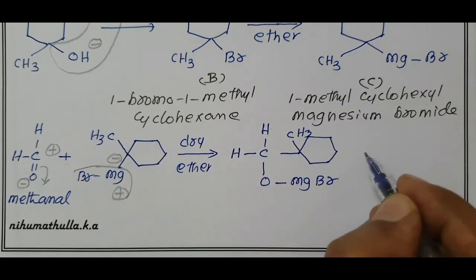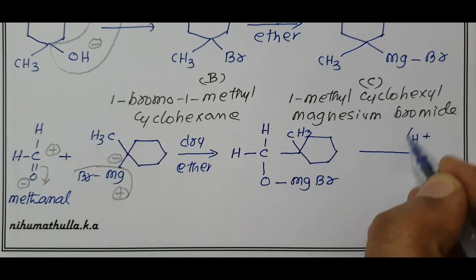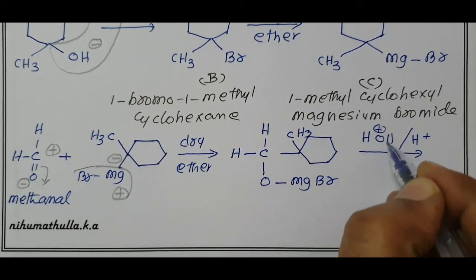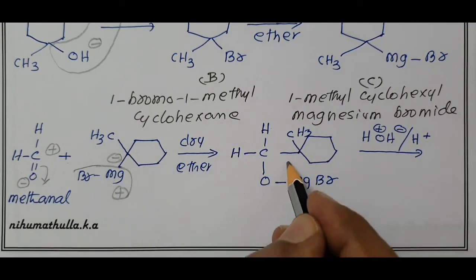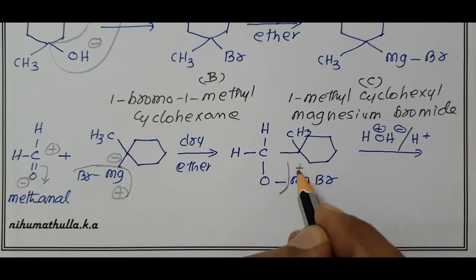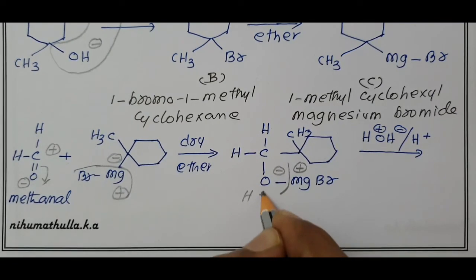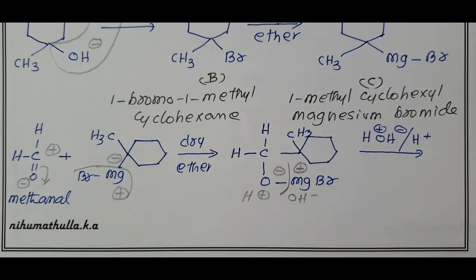which on hydrolysis in the presence of mineral acid, dilute HCl or dilute sulfuric acid, H plus OH, gives a primary alcohol. If formaldehyde is one of the reagents, it gives only primary alcohol. Magnesium plus, oxygen becomes minus, H plus is added to O minus, OH minus is added to Mg plus.